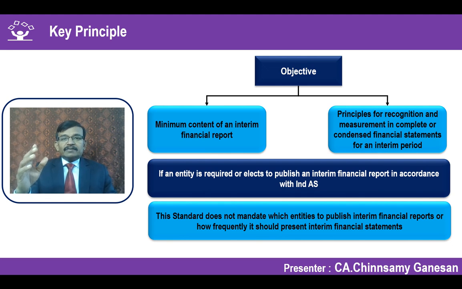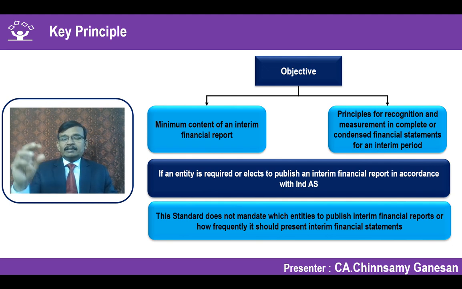The key principle is that the standard per se is not suggesting the frequency in which interim financial reports have to be published, whether it should be monthly, quarterly, half yearly. All those things are not part of this standard's prescription. It simply says that if you prepare anything lesser than one full year, follow the principles given in this particular standard.